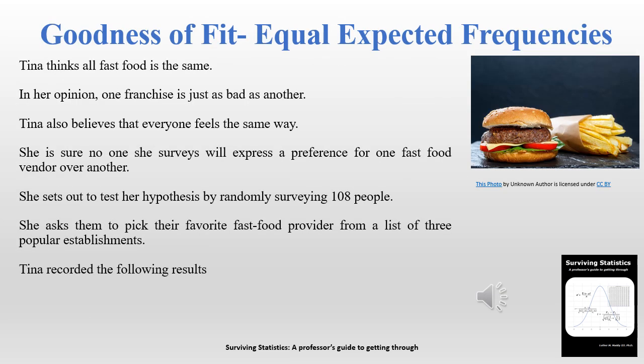Our goodness of fit, equal expected frequencies, is going to use a fast food example. Some people love fast food and a lot of people hate fast food. Tina is one of those individuals that hates fast food. She can't stand it, and she's absolutely sure that everybody feels the same way as she does. In her mind, nobody in their right mind would have a preference for one bad fast food chain over another. So she sets out to prove that hypothesis. She's going to give 108 individuals a list of 4 fast food chains, and ask them to pick their favorite, and she's sure there will be no preference shown.